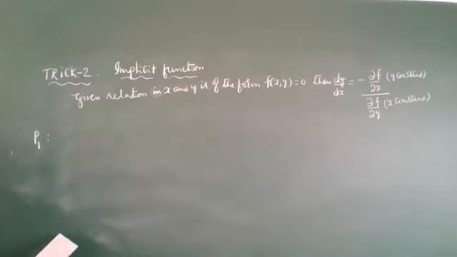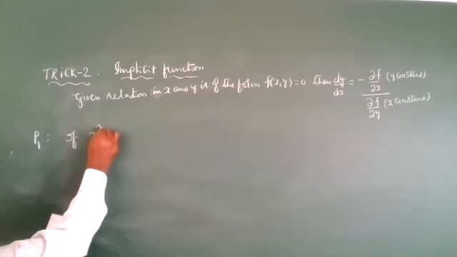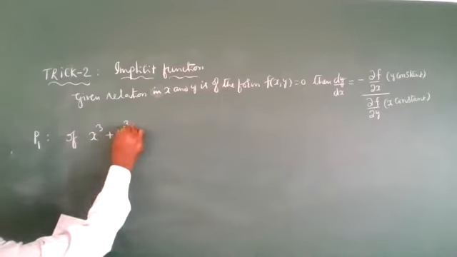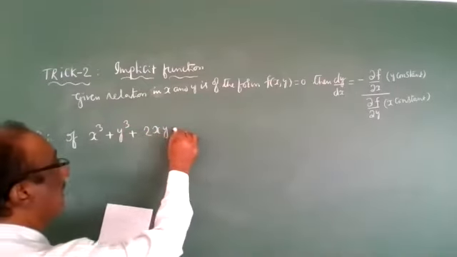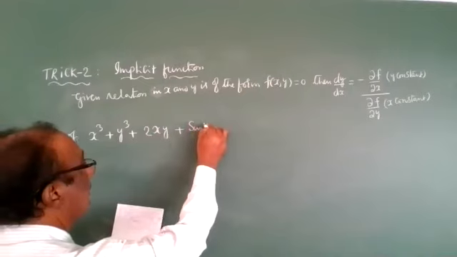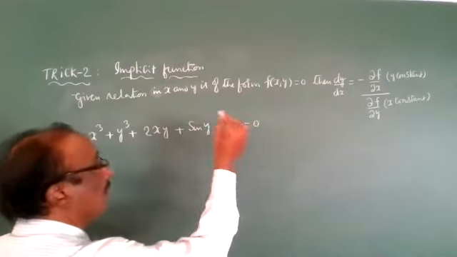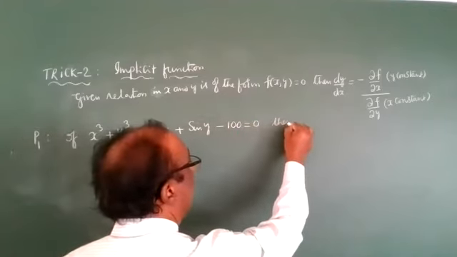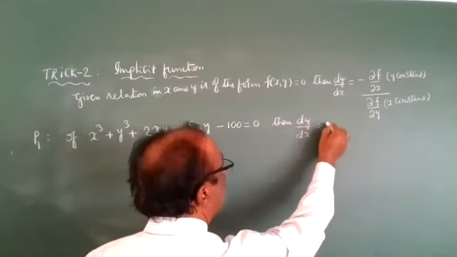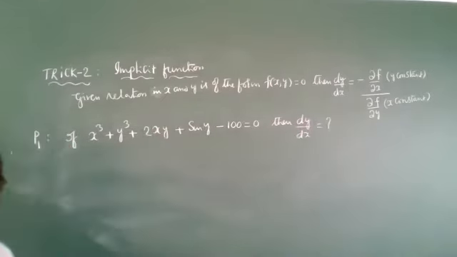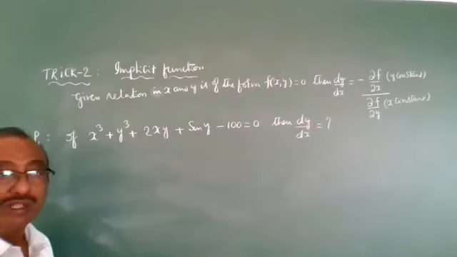Write down. If x³ + y³ + 2xy + sin y − 100 = 0, then dy/dx is? This is the problem. This problem will take more time, but we can do it within this second.